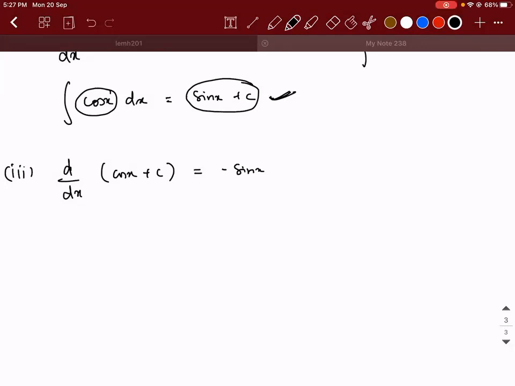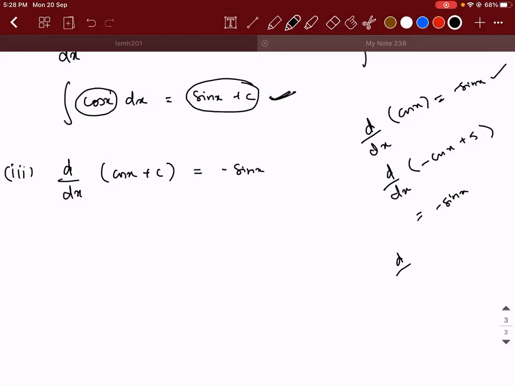The derivative of cos x is minus sin x. Accepted. But what is the derivative of cos x plus 5? It is still minus sin x. What is the derivative of cos x plus 6? It is still minus sin x.